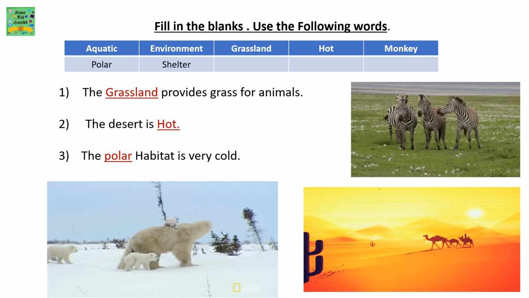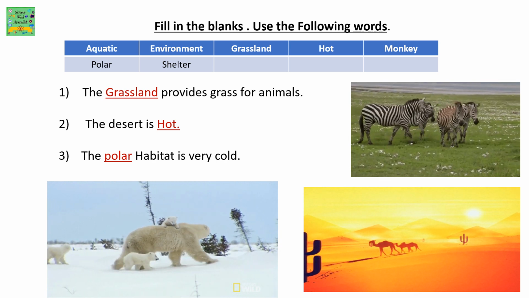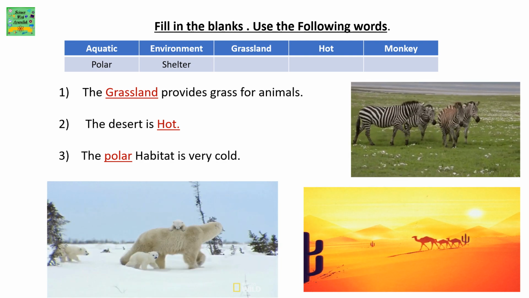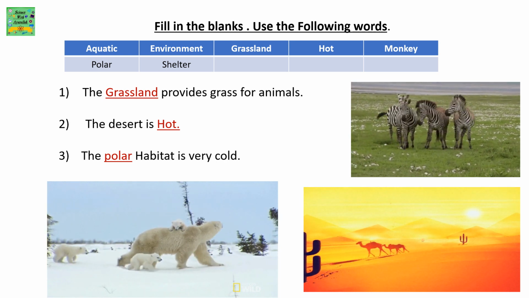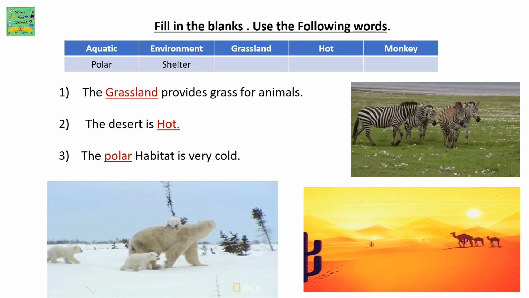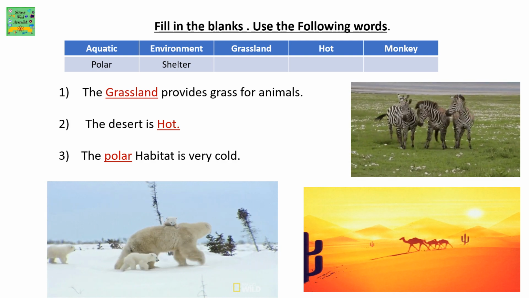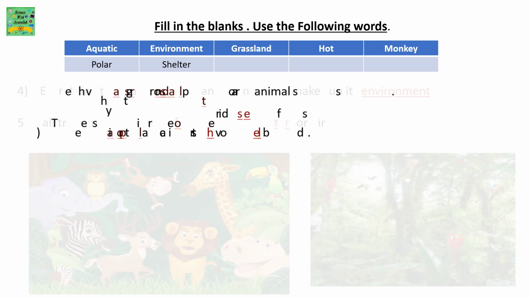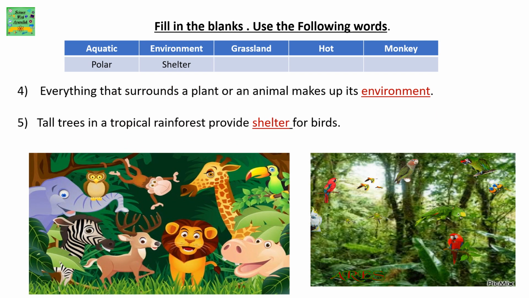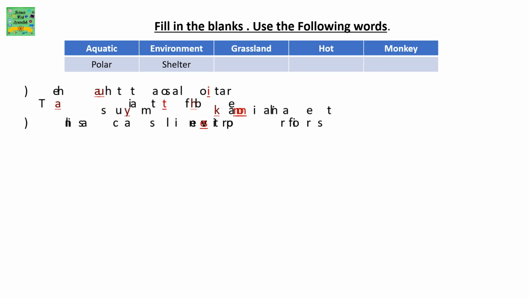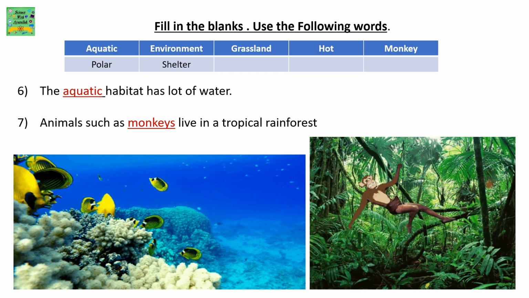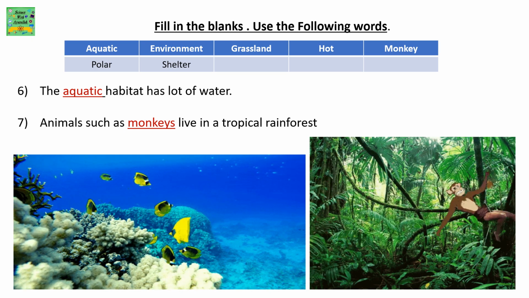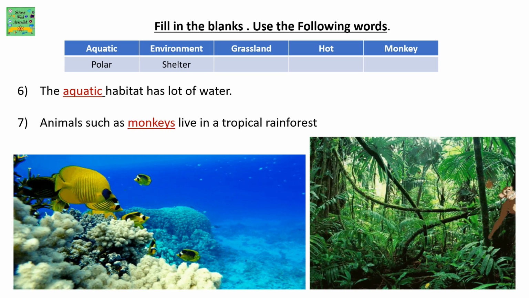Fill in the blanks. Use the following words: aquatic, environment, grassland, hot, monkey, polar, shelter. The grassland provides grass for animals. The desert is hot. The polar habitat is very cold. The aquatic habitat has lots of water. Animals such as monkeys live in a tropical rainforest.